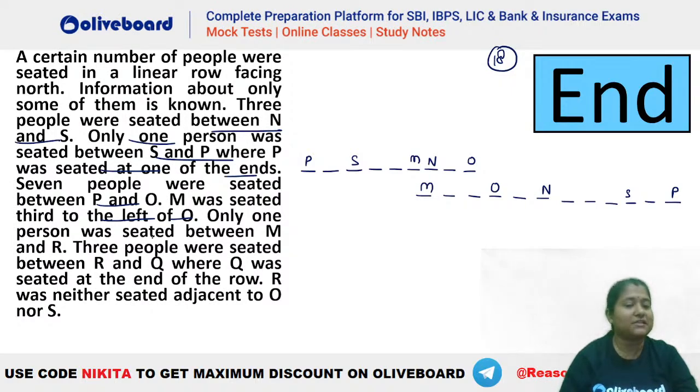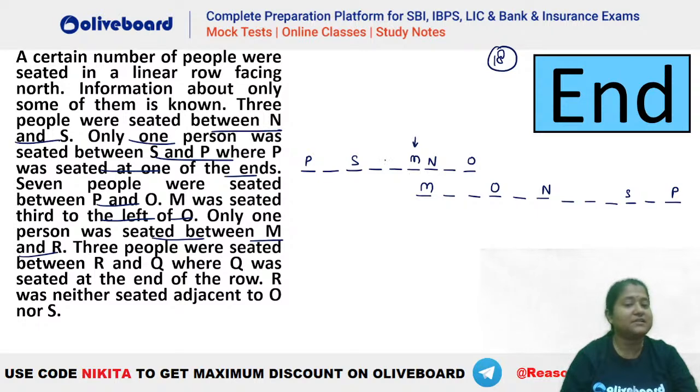Only one person is seated between M and R. So there should be only one person between M and R and three persons are there between R and Q, and Q has to be at one of the ends of the row. Also, it is given R is neither adjacent to O nor S. So R cannot be adjacent to O and S here. Okay. So now you can see in this case, where should we place R?